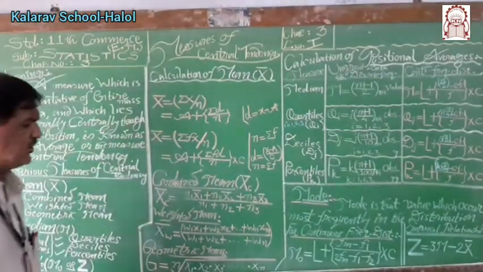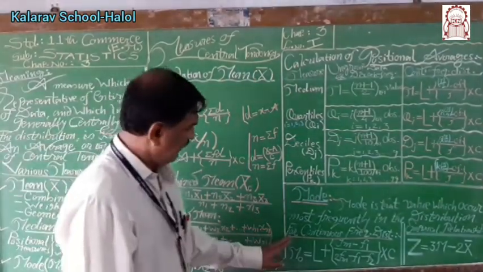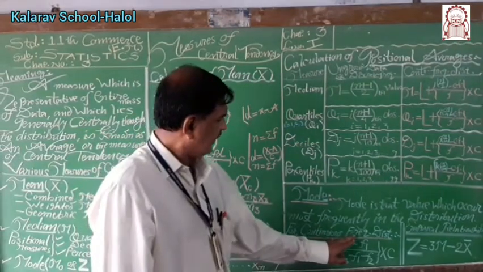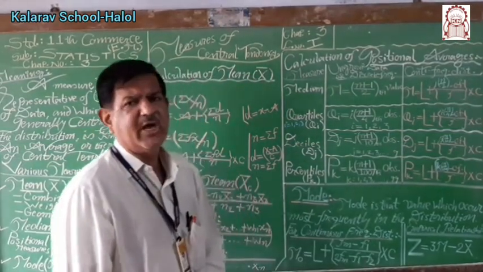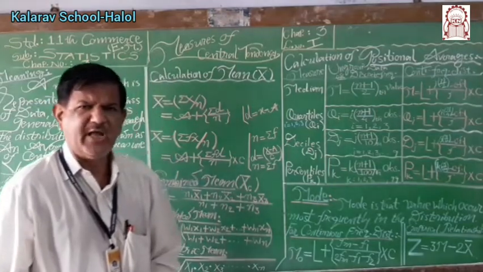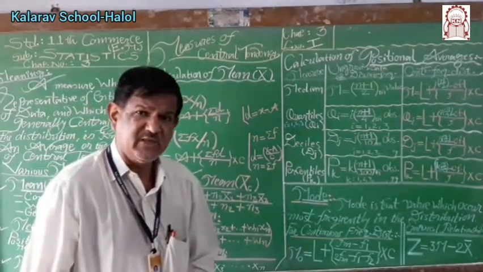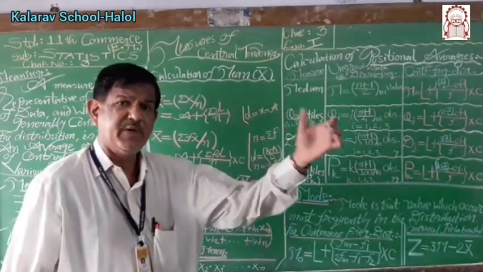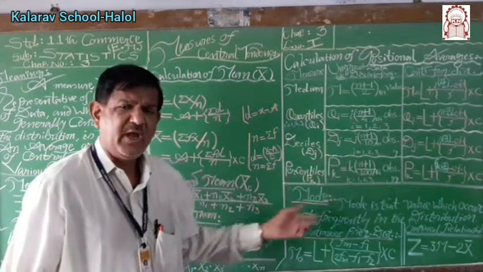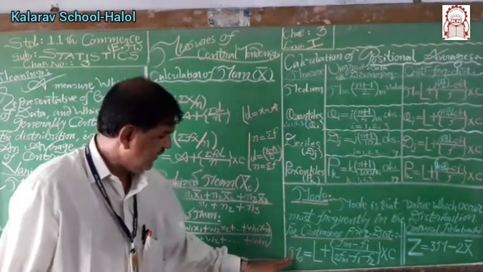Now for the continuous type frequency distribution, we have to ascertain the modal class, and modal class is nothing but the class of highest frequency, class of maximum frequency, and the actual value of mode, that is Mo.